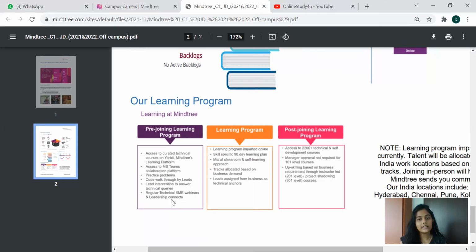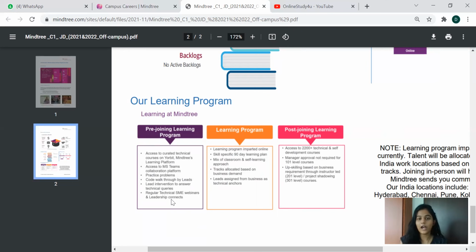You can see in the eligibility criteria, they haven't mentioned that you must know this or that. The company themselves have a set of technologies to learn. All you need to know as of now is basic programming skill and aptitude. If you have that, along with the communication skills that will help you go through the HR round, then this will help. So this is all about the Mindtree selection process.